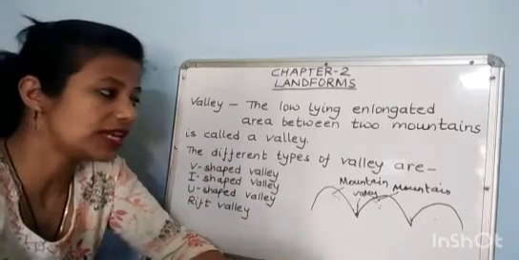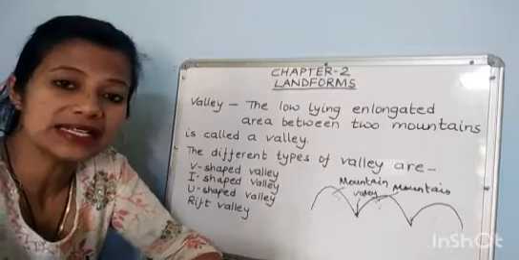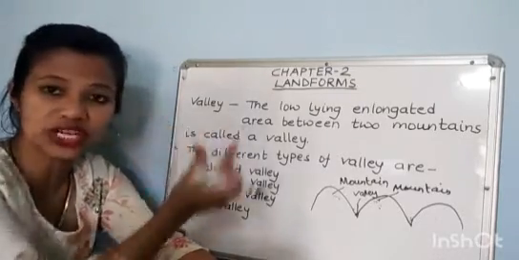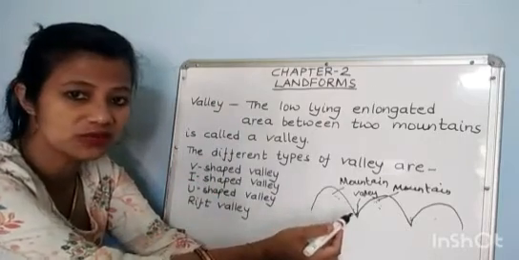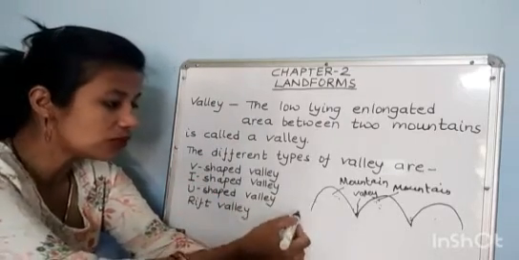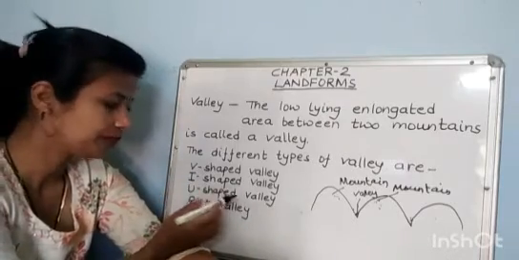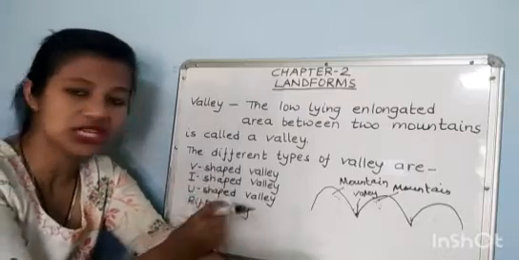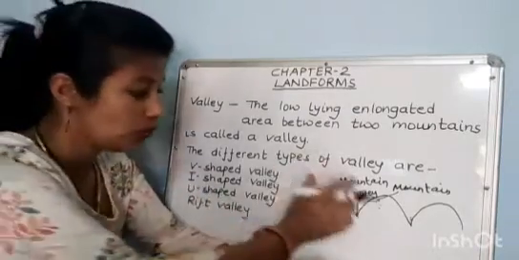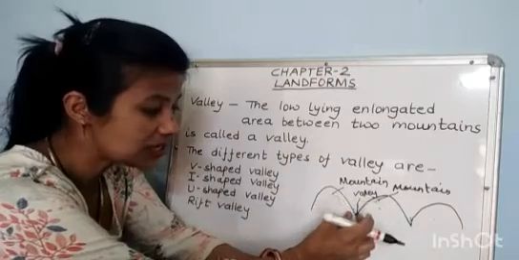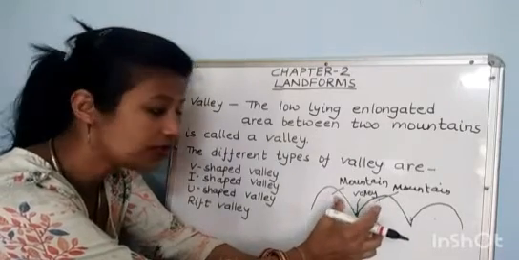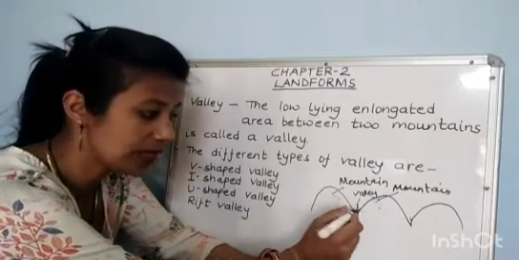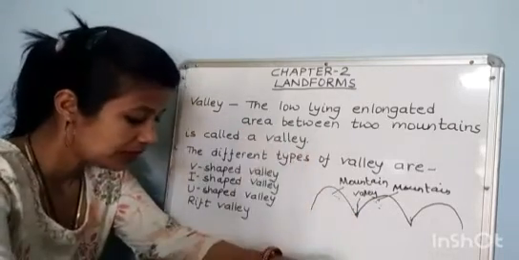Different types of valleys are there. Some valleys look like V-shaped. This you can see, V. Some valleys look like I-shaped. First, we will understand V-shaped valley. V-shaped valleys are generally referred to as river valleys.